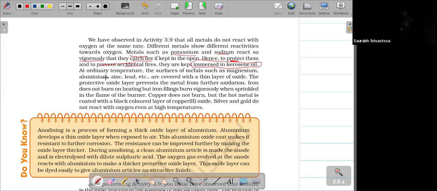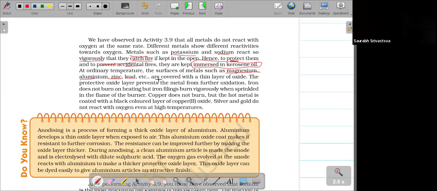Next condition, ordinary temperature. The surface of metals such as magnesium, aluminum, zinc, lead, etc. will be normal at ordinary temperature; the surface won't change. When you take an aluminum vessel from the shop, it will be very bright. After 1 or 2 weeks, or 1 or 2 months, what will happen? The aluminum vessel will become dull.